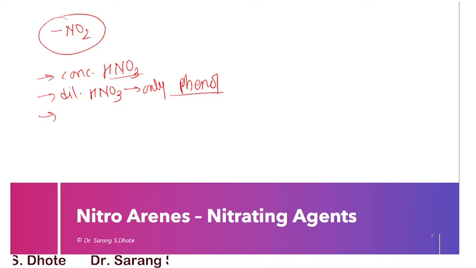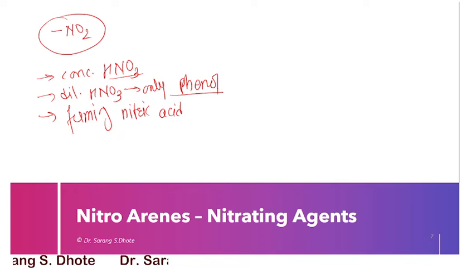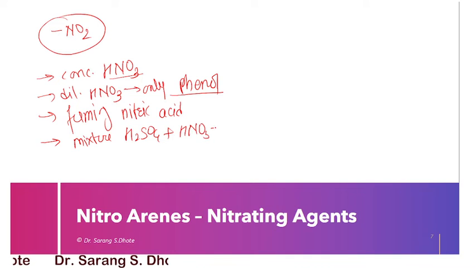Then the next one is fuming nitric acid. Then the most popularly used is a mixture of H2SO4 plus HNO3 plus water. This is the nitrating mixture.